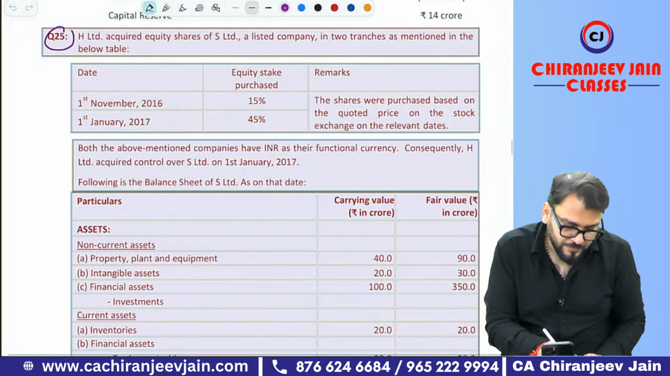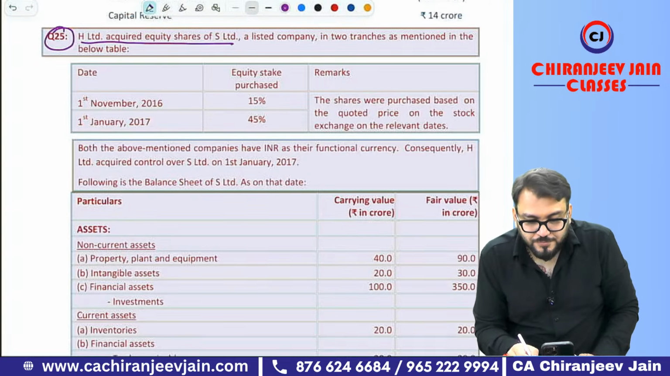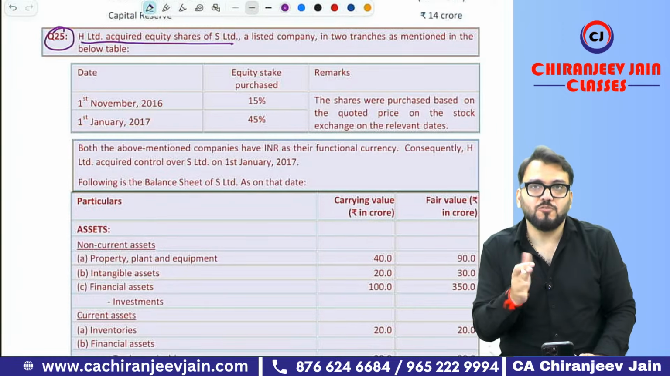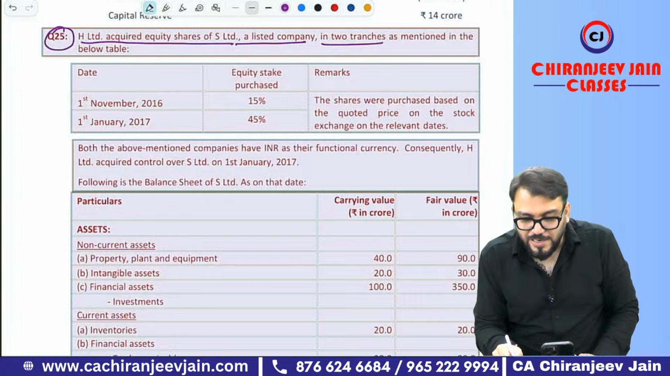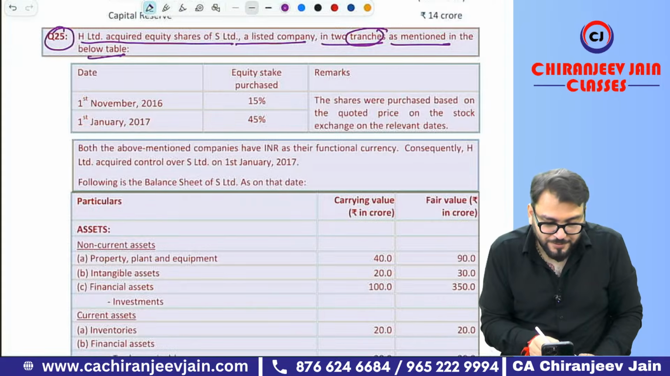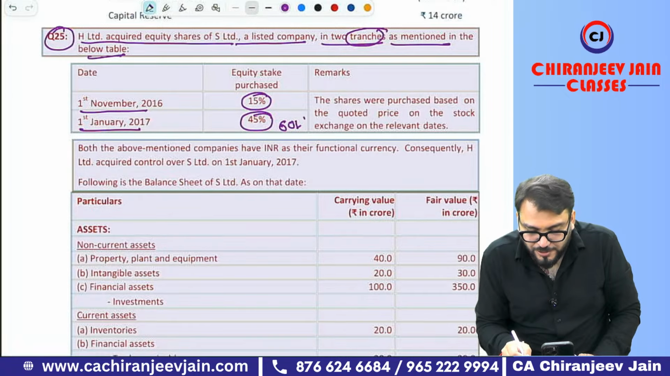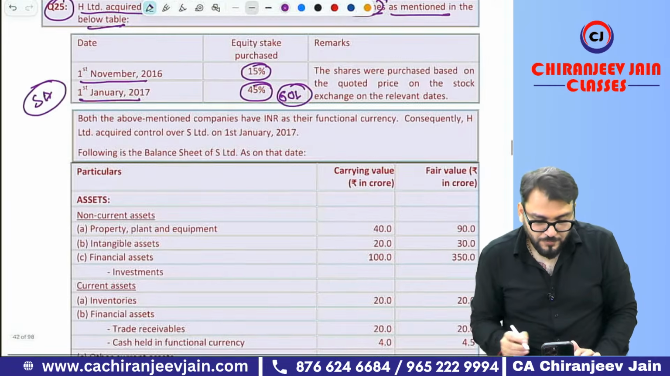Very good question. H Limited acquired equity shares of S Limited, a listed company, in two tranches, means two parts, as mentioned in the below table. You can see on 1st November they acquired 15%, and on 1st January they acquired 45%. It becomes 60%. One thing is clear, this is a question of step acquisition.